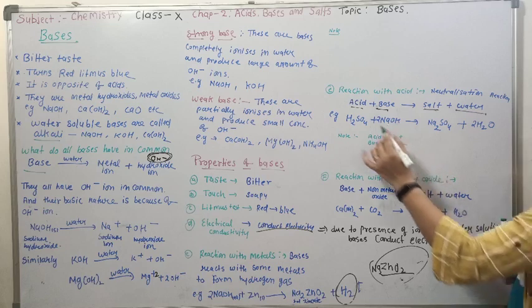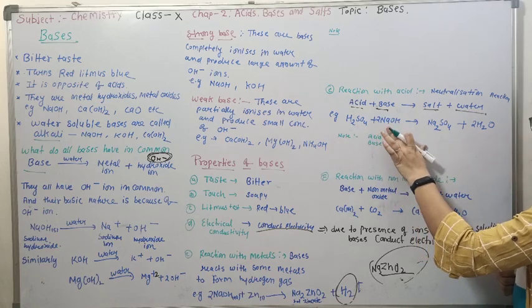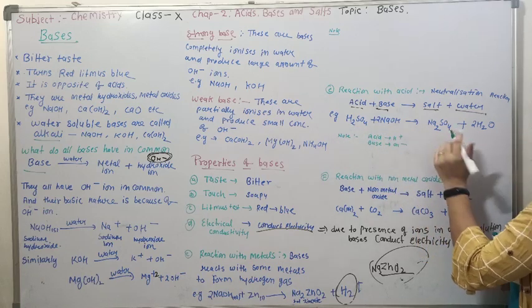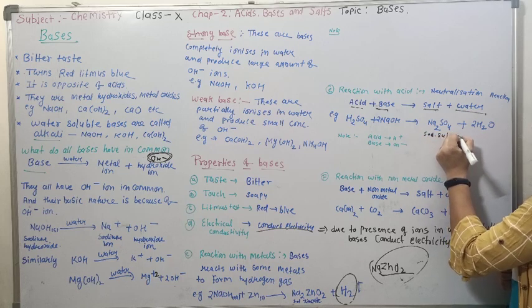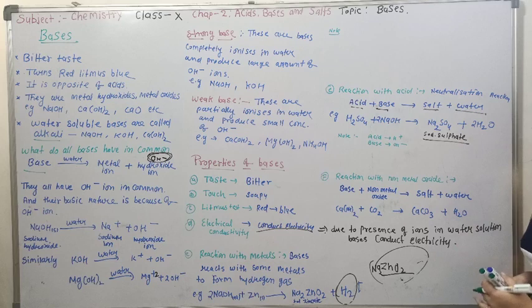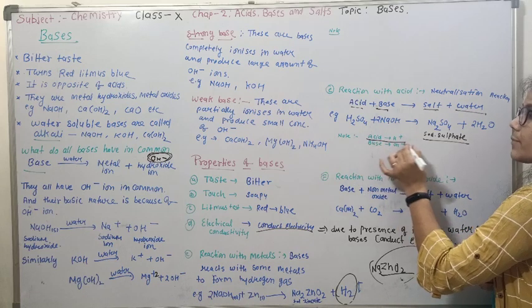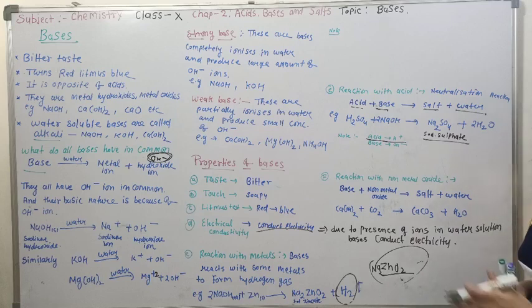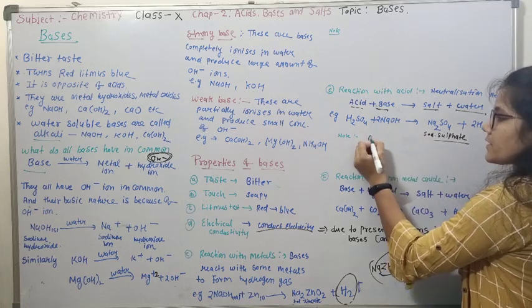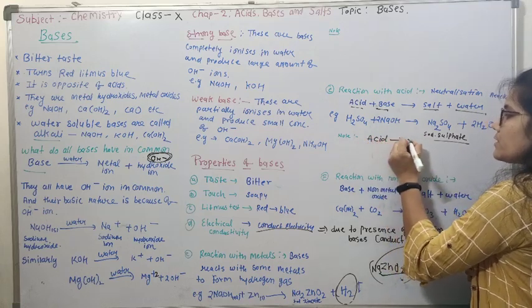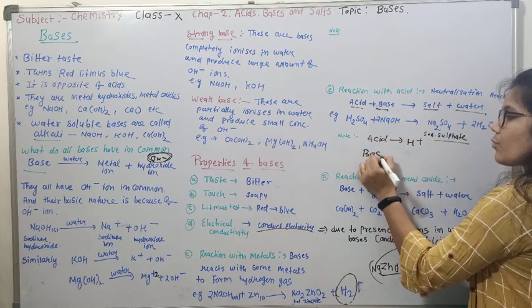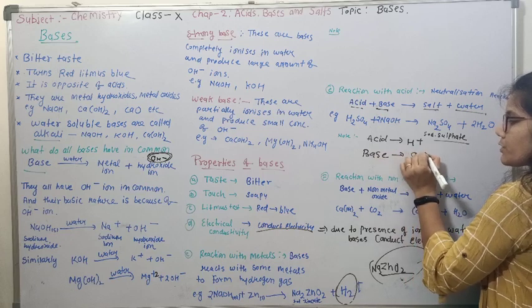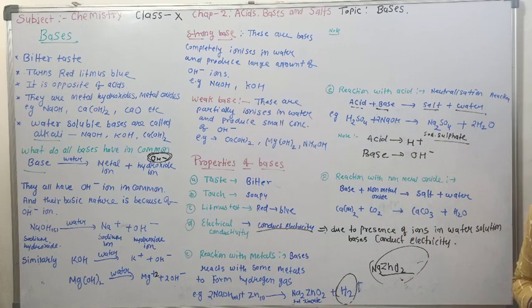For example, sulfuric acid reacts with sodium hydroxide. It gives sodium sulfate and water. Now this reaction can be explained. We know acids are those chemicals which produce H+ ions, and bases are the chemicals which produce OH- ions.